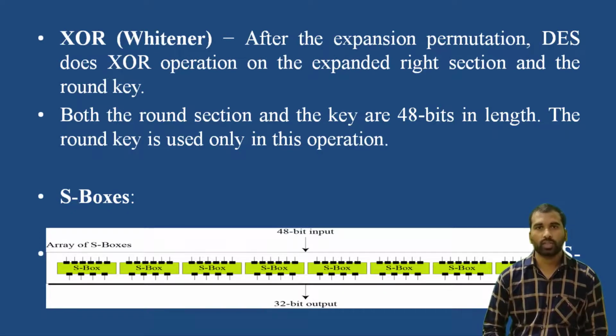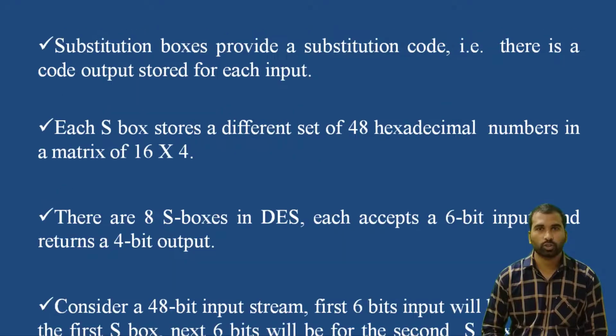Next are the S boxes. The S boxes do the real mixing. In DES we have a total of 8 S boxes, each with a 6-bit input and a 4-bit output. That means each S box takes a 6-bit input and generates a 4-bit output. The substitution boxes provide a substitution code, which means there is a code output stored for each input. Each S box stores a different set of 64 hexadecimal numbers in a matrix of 16 by 4, which contains 16 columns and 4 rows.